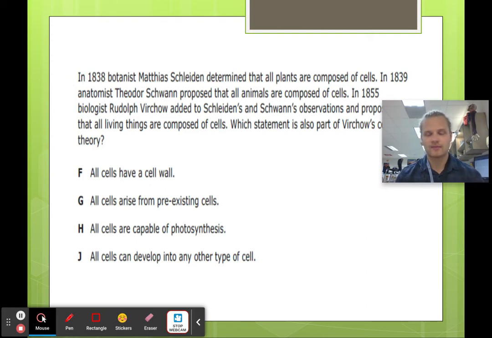So using that information and your knowledge of cell theory, you should be able to read the question and figure out the answer. All cells have a cell wall? That can't be right, because only plants have cell walls. All cells arise from pre-existing cells? Well, that's it, that's one of the rules, number two, I believe. All cells are capable of photosynthesis? No, again, only plants are. All cells can develop into any other type of cell? That's not how it works. We have specific tissues in our body that do specific things. So the answer is G.